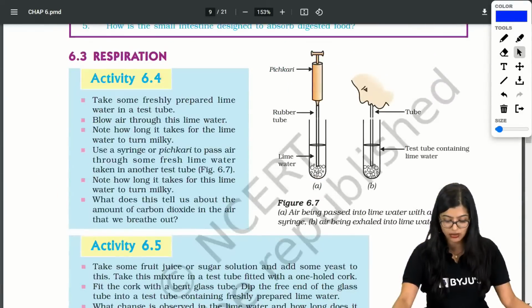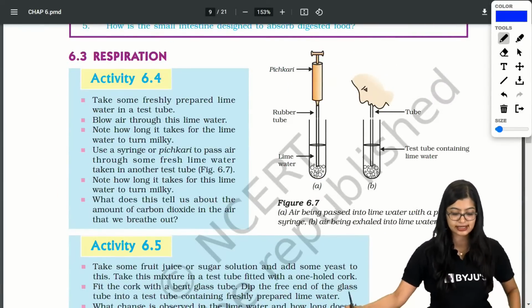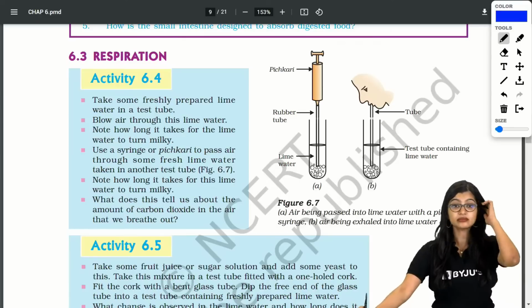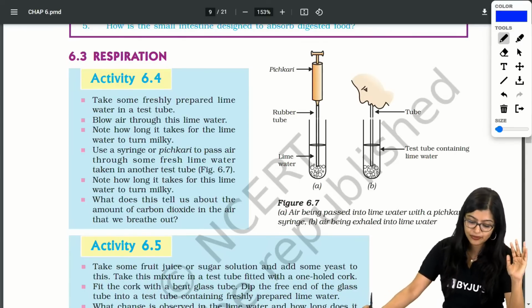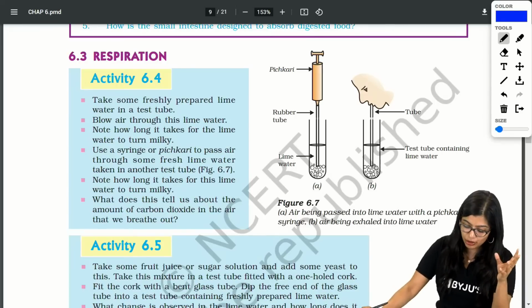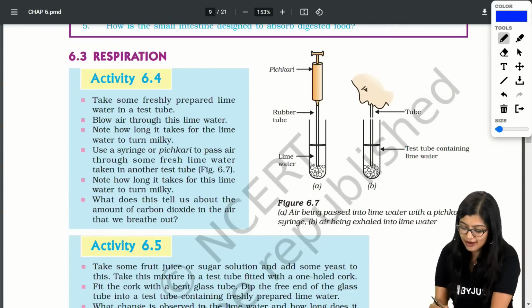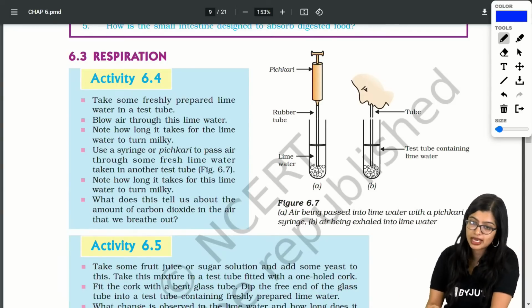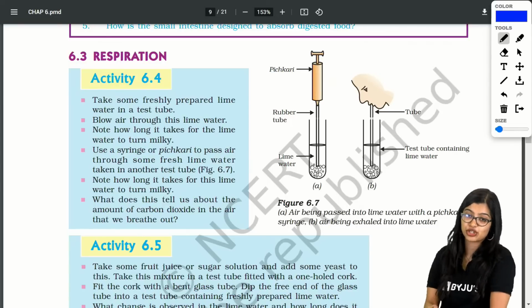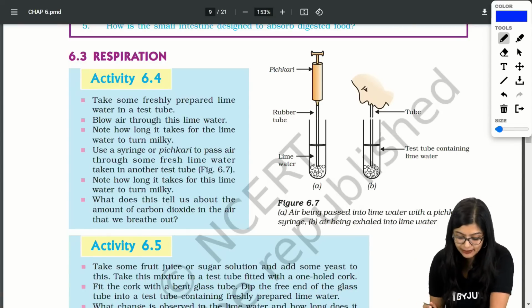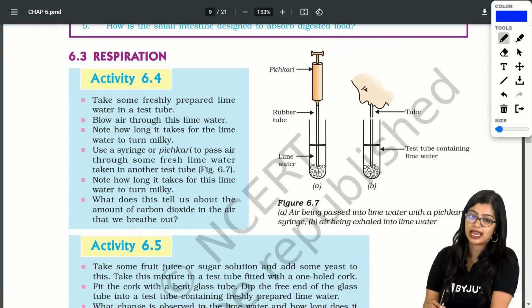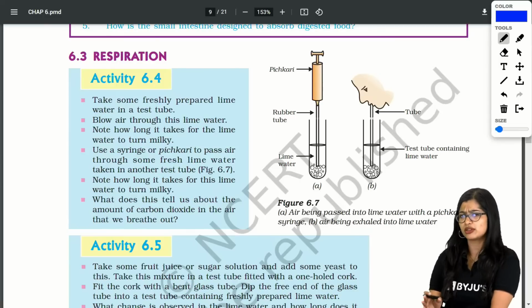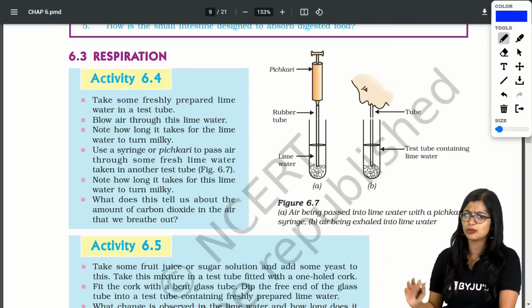Let's go down all the way to activity 6.4. Very easy one, we can finish it quickly. I have taken two test tubes A and B, and I put lime water in both A and B, right?